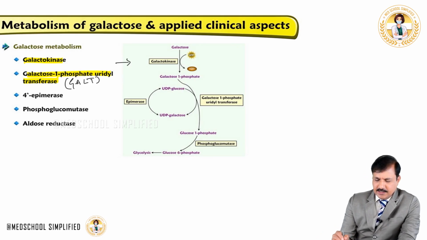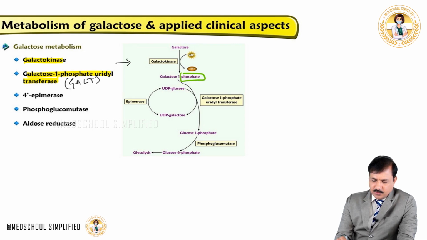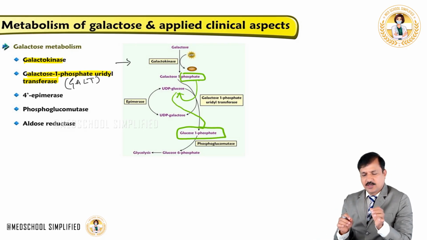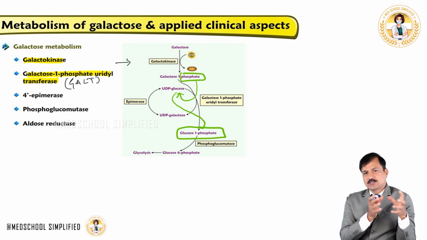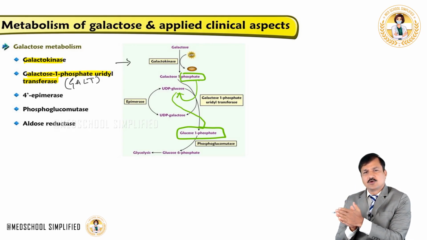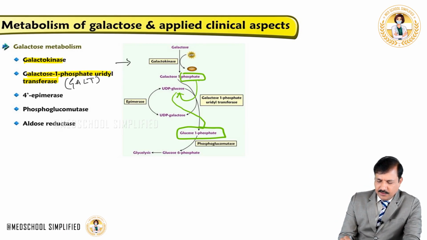Let me highlight that. The phosphate that is attached to galactose 1-phosphate is given to the glucose, so UDP-glucose is converted to glucose 1-phosphate. That's how the transfer is going on. The phosphate from galactose 1-phosphate is transferred to UDP-glucose, and the bond breaks. Glucose is now released as glucose 1-phosphate, and the galactose is attached with the UDP.